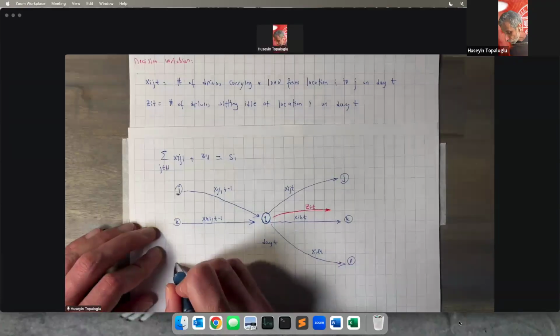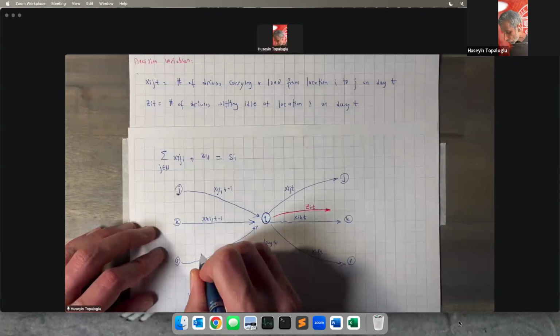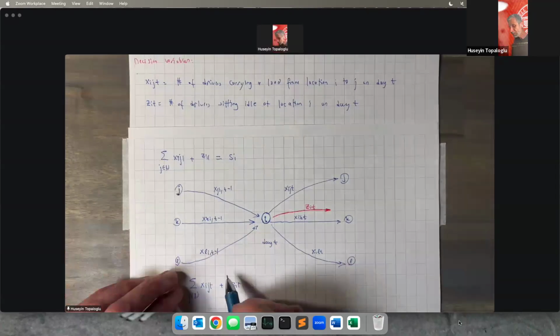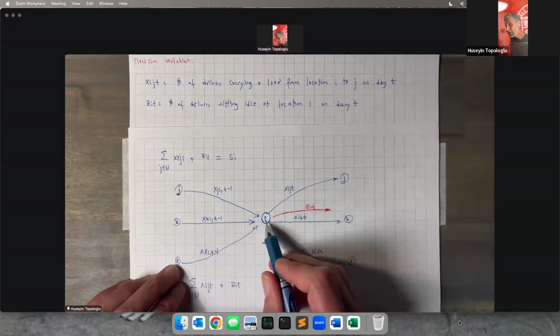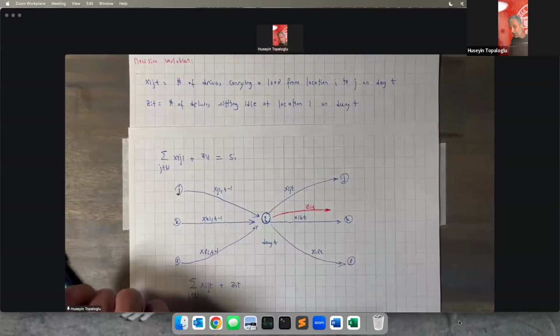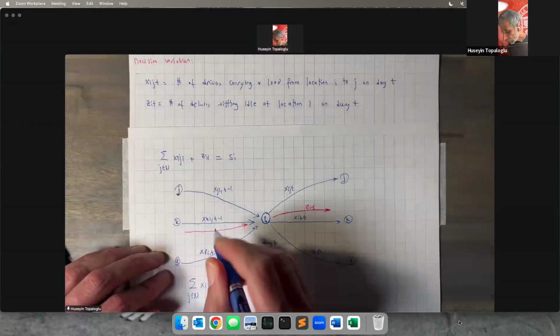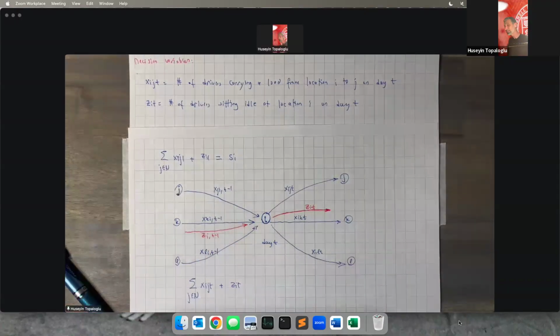And likewise, I have drivers who are getting a load from location l to i on day t minus 1, x l i t minus 1. These are the drivers who are carrying a load from location l to i on day t minus 1. They are going to be available in location i at the beginning of day t. And lastly, I have drivers who are sitting idle in location i on day t minus 1. They're going to be available at location i at the beginning of day t.